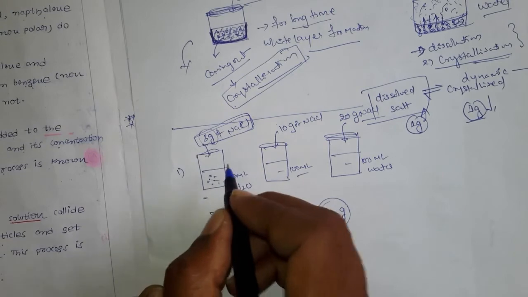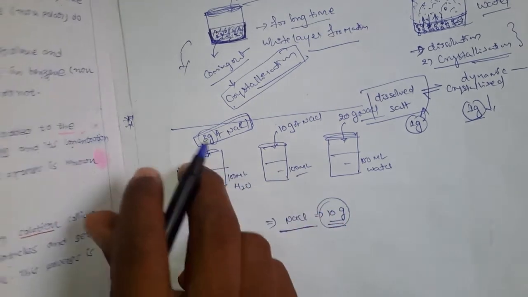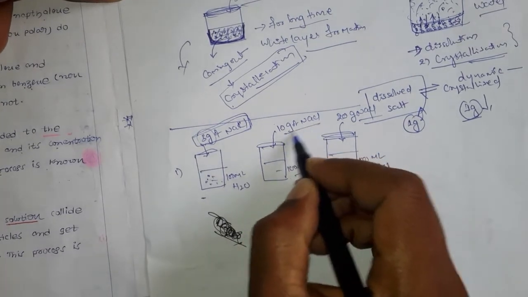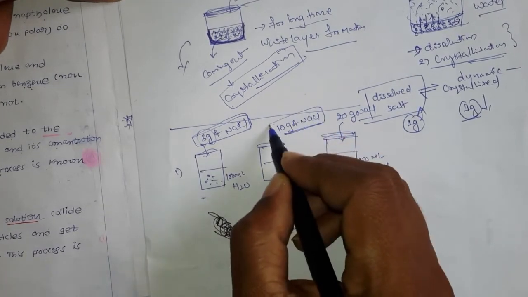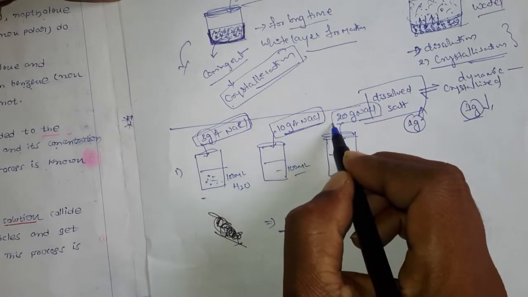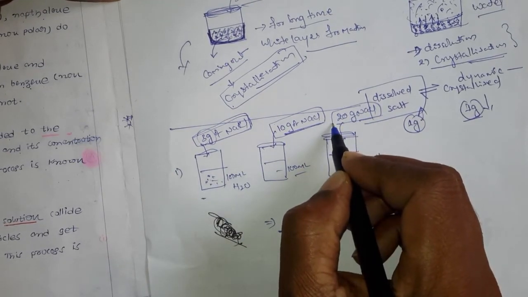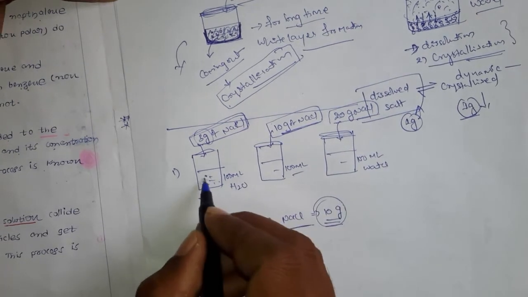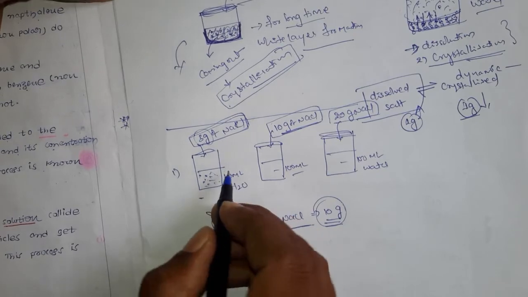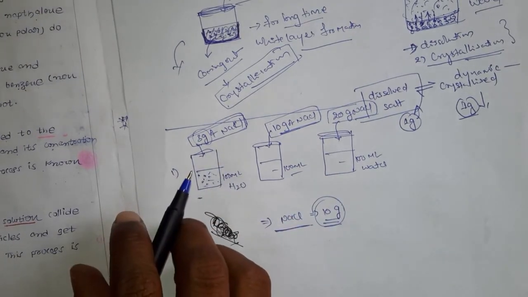Here you are dissolving a smaller amount of salt. Here you are dissolving the required amount of salt. Here you are going with more salt. What will happen here? After dissolving this, you can dissolve some more extra, right?